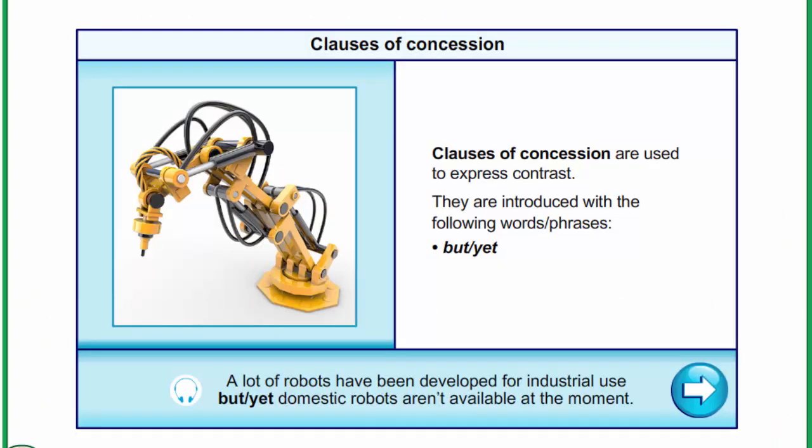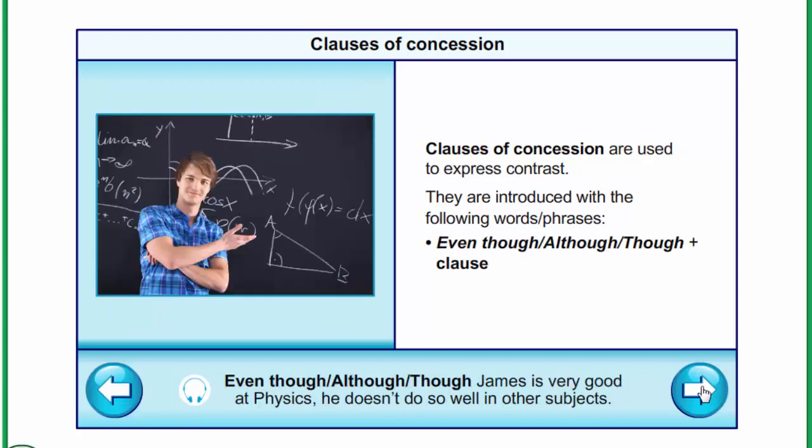Now let's remember our grammar. Prepositional phrases, clauses of concession, multi-word verbs. Clauses of concession are used to express contrast. They are introduced with the following words and phrases: but, yet. A lot of robots have been developed for industrial use, but domestic robots aren't available at the moment. Even though, although, though, plus clause. Even though James is very good at physics, he doesn't do so well in other subjects.